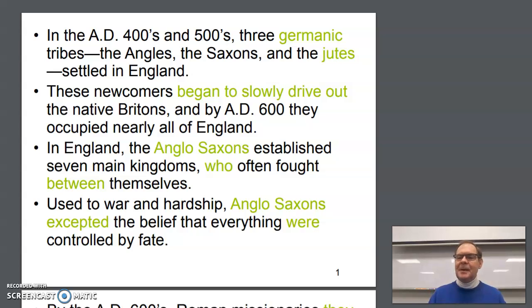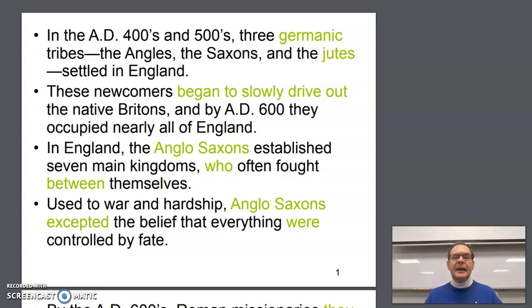And in written English, many teachers like for you to move the adverb, like slowly right here, out of the place of the infinitive to and the verb. So we could say these newcomers had begun slowly to drive out the native Britons, or had begun to drive out the native Britons slowly, comma, it's a compound sentence, and by 8600 they occupied nearly all of England.